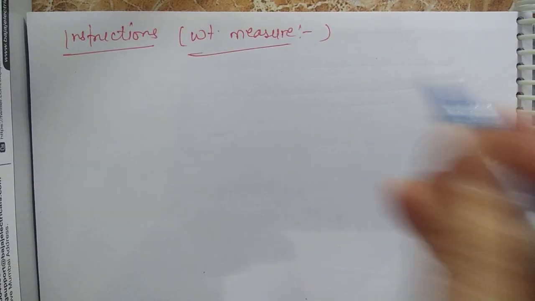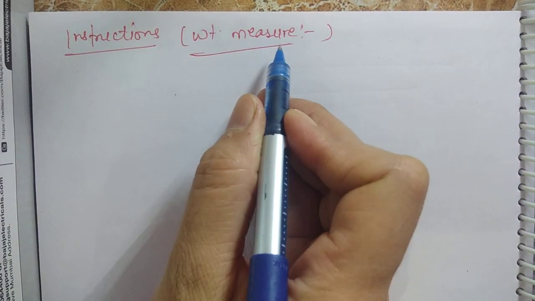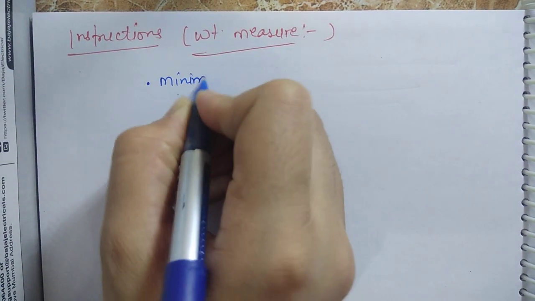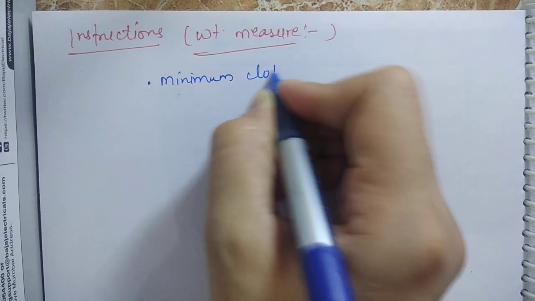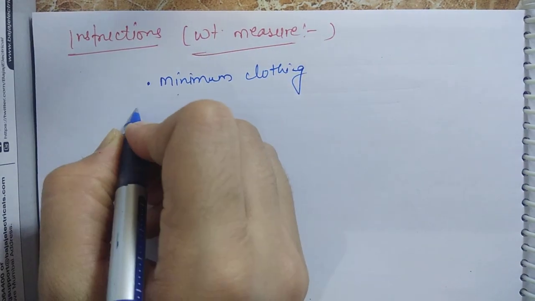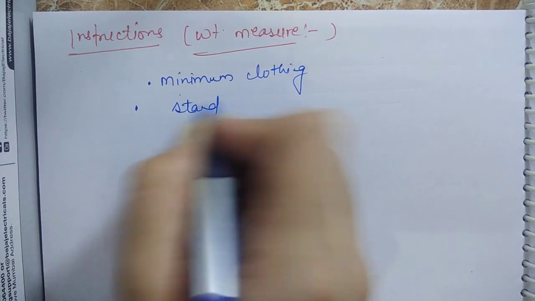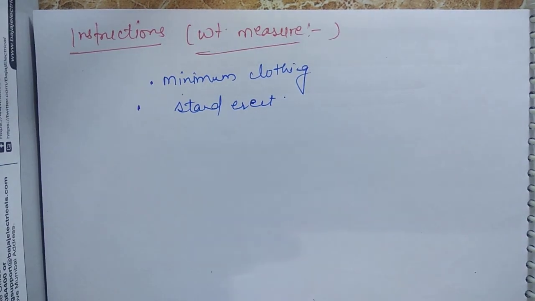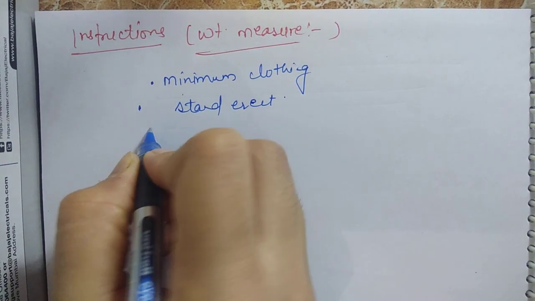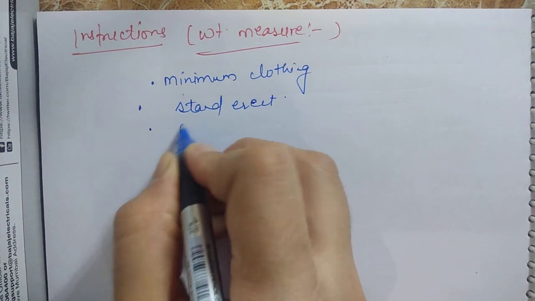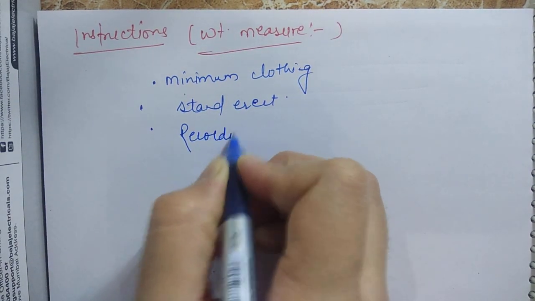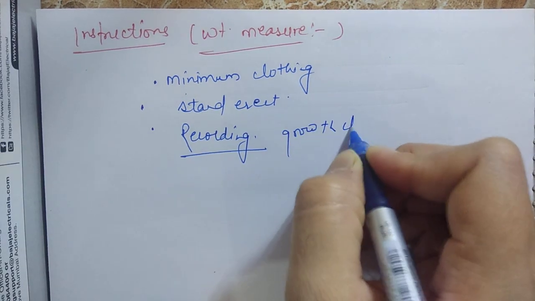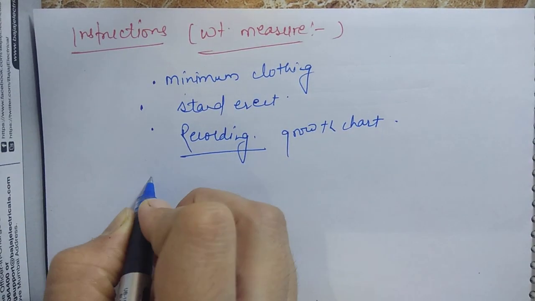What instructions will you give to measure the weight? First is minimum clothing. Second, tell the person to stand erect. Third, you have to record the weight on the growth chart.